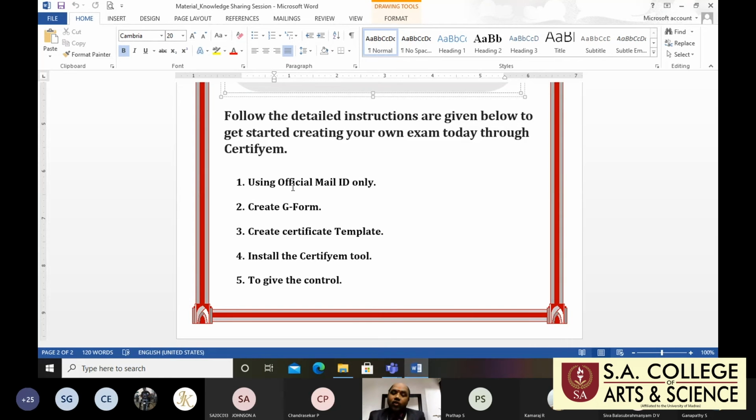Then the fourth one is that you install the Certify-M app. That tool is very important. We get many features from Certify-M. It is creating the date limit, setting the time limit, and seconds will be followed, and the quiz.